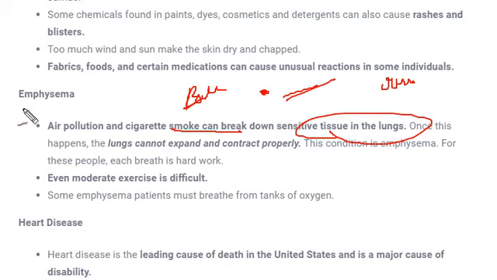And a person suffering from this emphysema will not be able to do even some moderate exercise, because if one starts doing moderate exercise, the lung has to pump very rapidly, and if it starts pumping rapidly, you know what will happen.